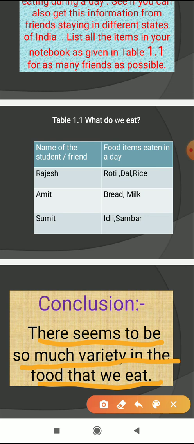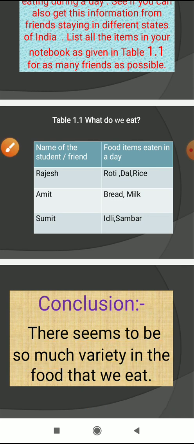So you have to write this activity in your notebook as given in table 1.1 for as many friends as possible. Understood, student?